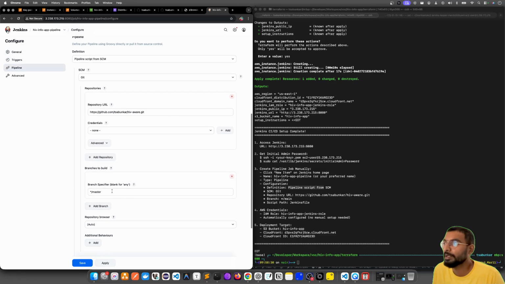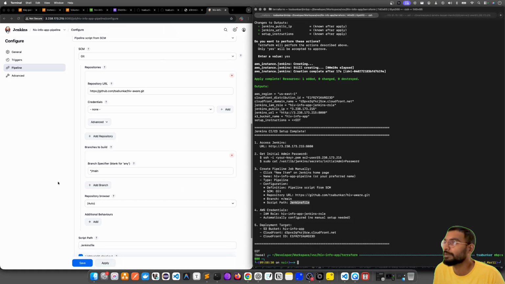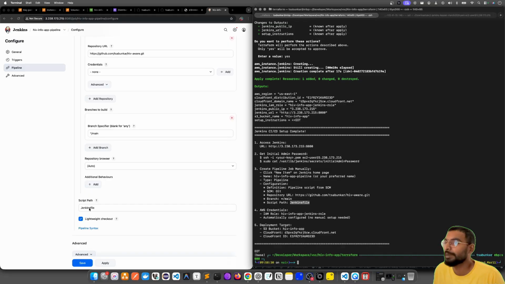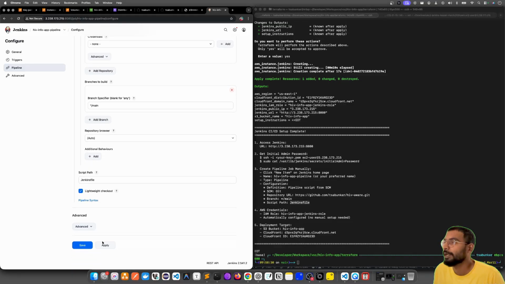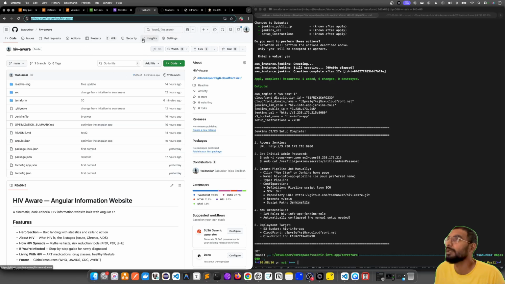Add repository. Instead of master, I have the main branch. So it's the main branch, and then the Jenkins file name is correct. Here the script file, the Jenkinsfile, is correct. I'll apply, save. We should have the pipeline, right? I can click build now, but before that, the webhook needs to be enabled, right? I'll quickly go and check the webhook part as well.